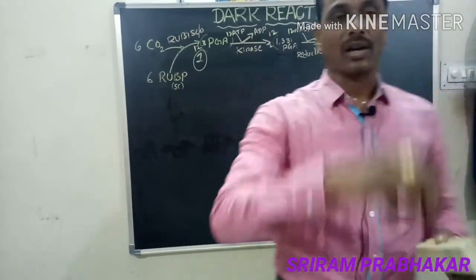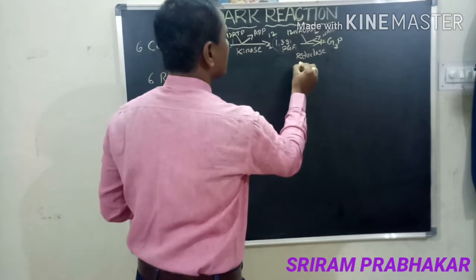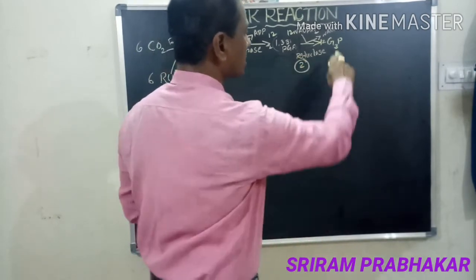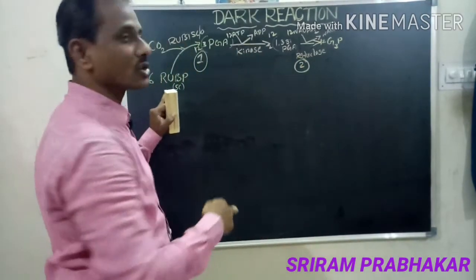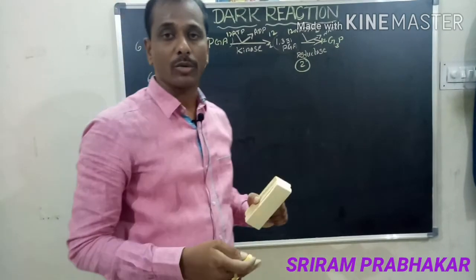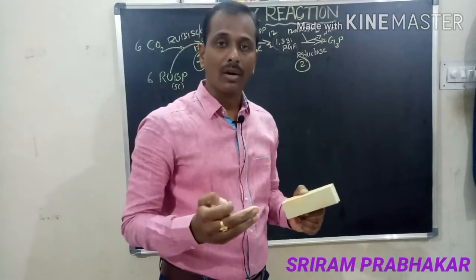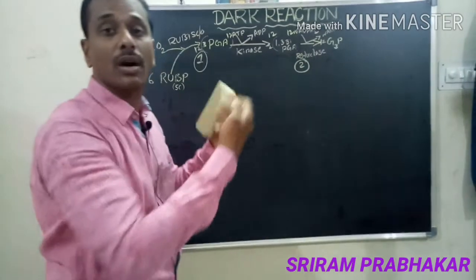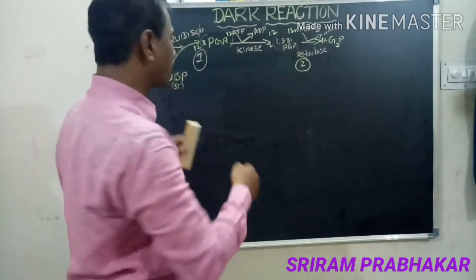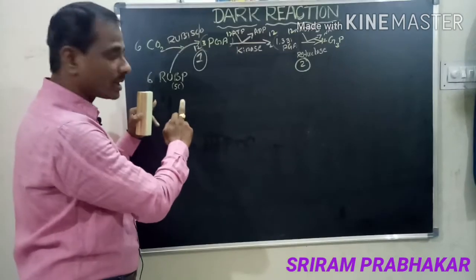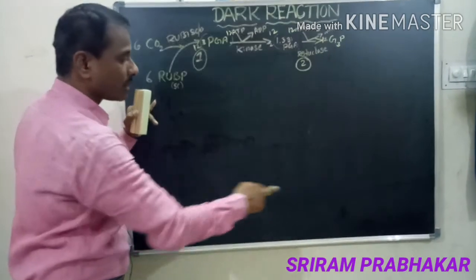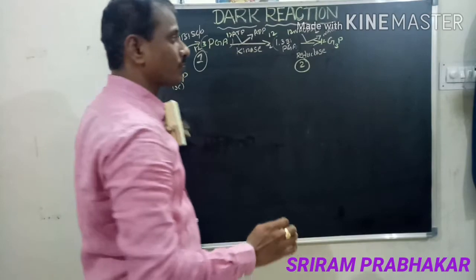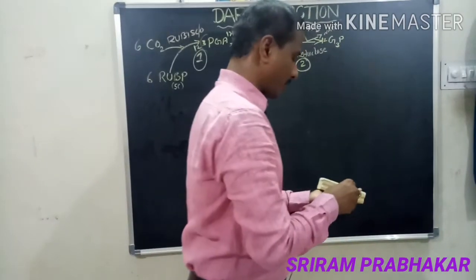That is the third reaction. This is the second reaction. Next, all these are the third reaction, reformation of RuBP. Because the next 6 molecules can receive the next 6 carbon dioxide molecules. So we must be clear that 6 molecules of RuBP will be synthesized. See what happened here first.